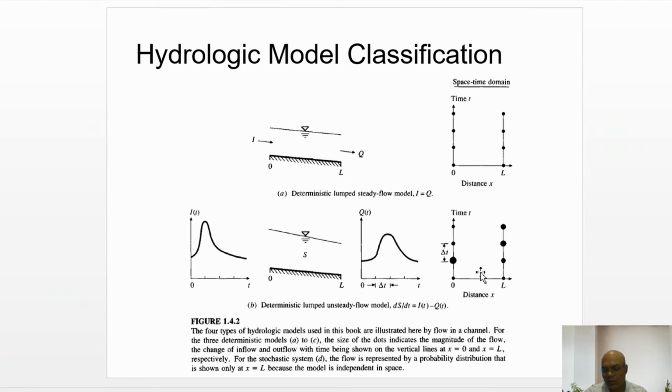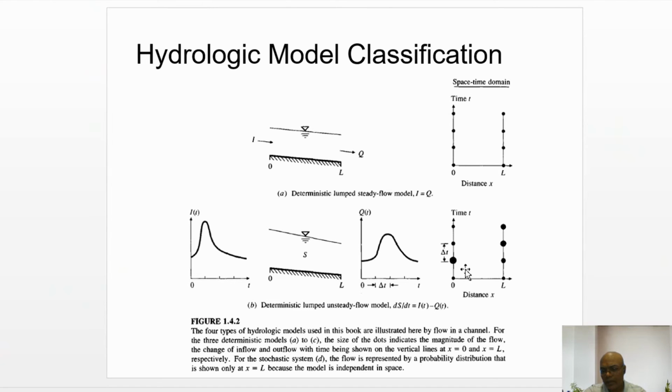So here in this figure, it is shown that at time t the inflow is varying, so this is unsteady flow. Then at the outlet, again the outflow is varying with time, so this again becomes an unsteady flow.